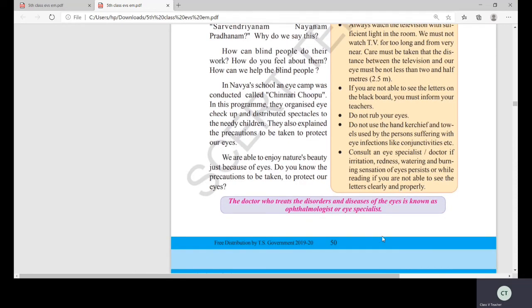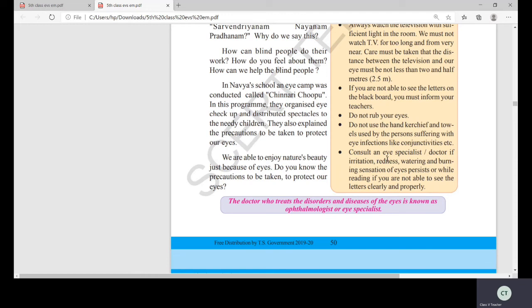Coming to the next, last point. Consult an eye specialist doctor if irritation, redness, watering, and burning sensation of the eyes persist, or while reading if you are not able to see the letters clearly and properly. Yes, children, consult an eye specialist when you are getting irritation, redness, water, or burning sensation in the eye.